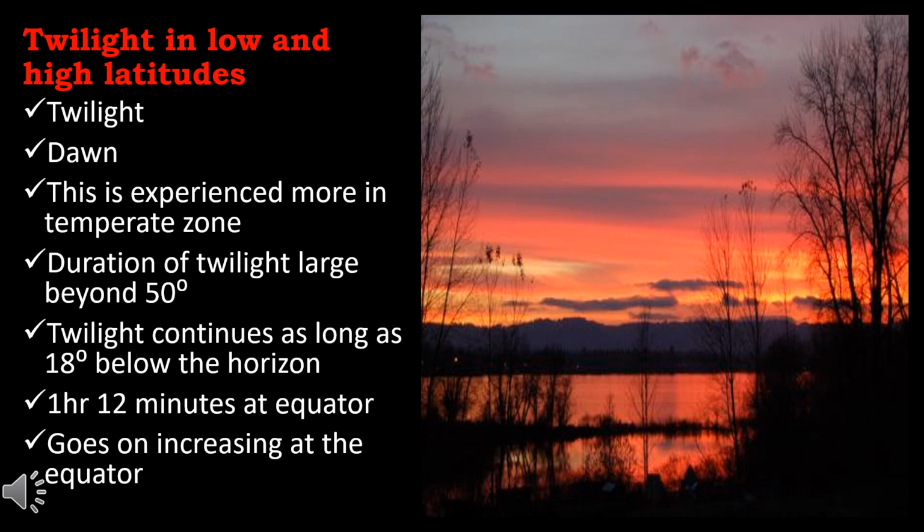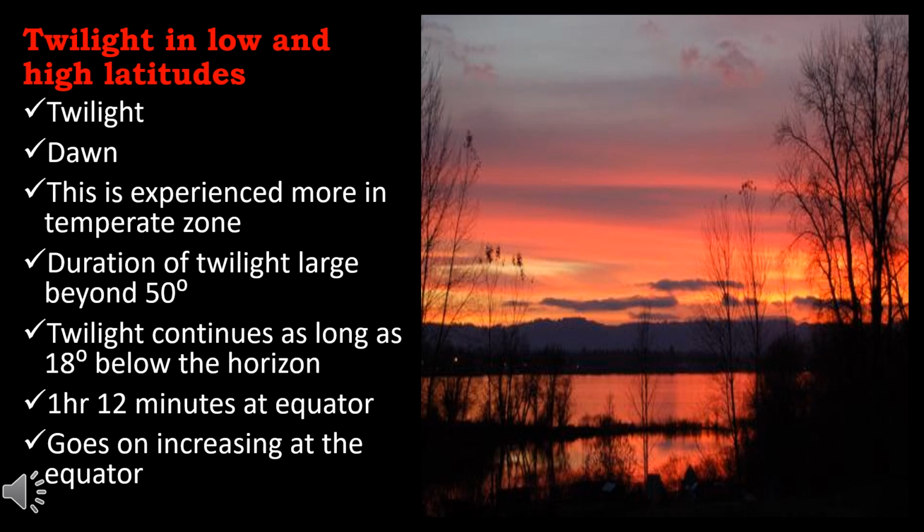During sunrise and sunset, though the sun is below the horizon, we experience a diffused light. Much of this light is a reflection by clouds and dust particles present in the atmosphere. This period of diffused light between sunset and complete darkness is called dusk or twilight, and that between sunrise and the full daylight is called dawn. This phenomenon of dawn and dusk is experienced more in temperate regions. Duration of twilight has considerable influence on seasons.